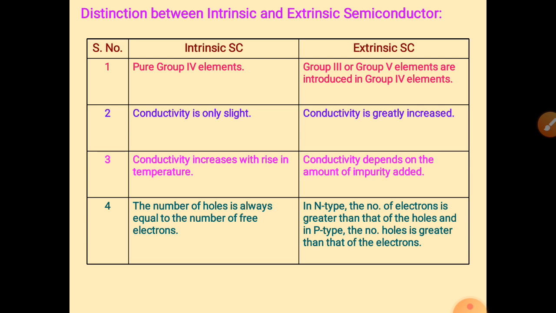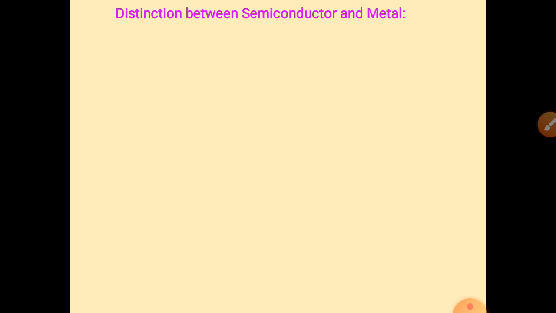Conductivity increases with a rise in temperature. Why? Because if the temperature rises, the electron gets more energy and moves out from the covalent bond. So for extrinsic, conductivity depends on the amount of impurity added. And the fourth point: the number of holes is always equal to the number of free electrons for intrinsic, that we know, but for extrinsic n-type the number of electrons is more, and for p-type the number of holes is more.